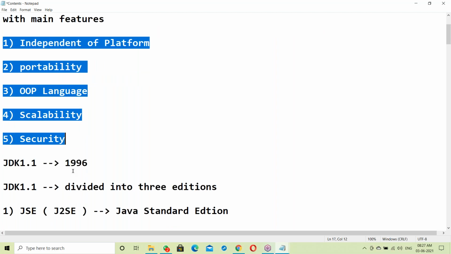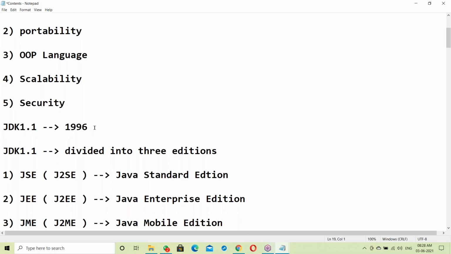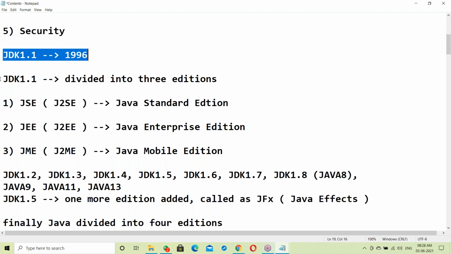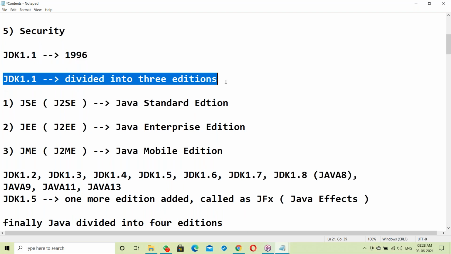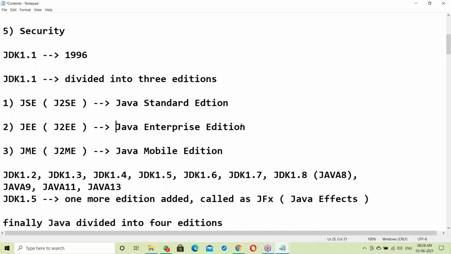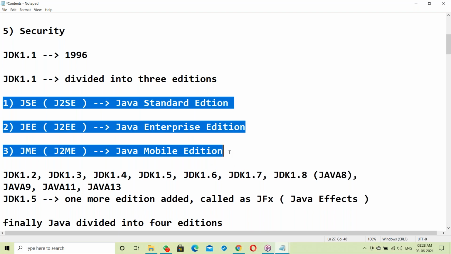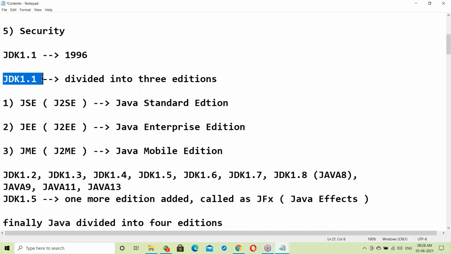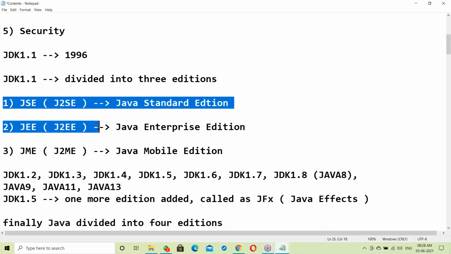After that, JDK 1.1 came in the year 1996. The next version of Java was divided into 3 editions: Java Standard Edition, Java Enterprise Edition, and Java Micro Edition, that is SE, EE, and ME.